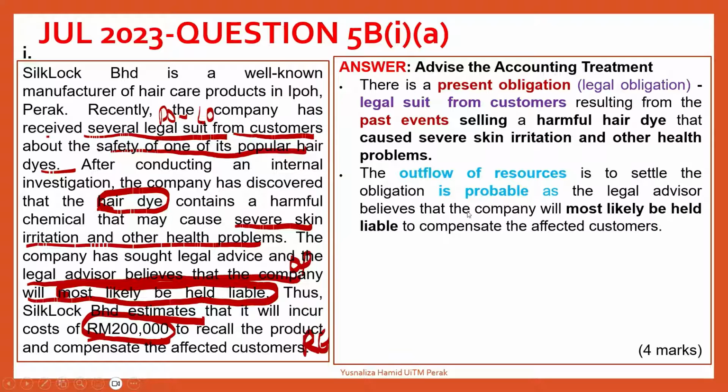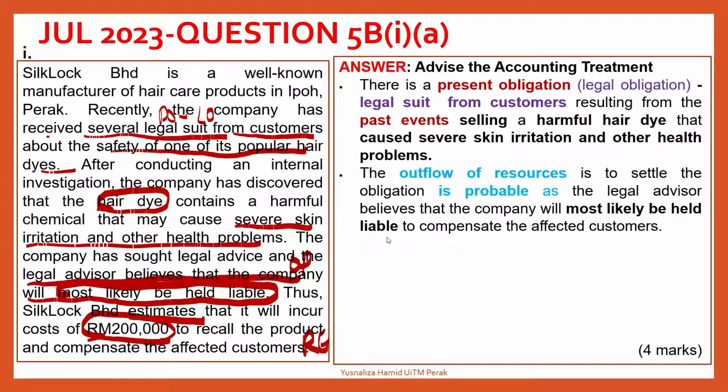Why? The legal advisor gives the reason why. Don't just mention the outflow is probable, give the reason. The reason is because the legal advisor, it has to be the legal advisor or maybe the company's lawyer, and the one with the authorities, says that the company will most likely be held liable. So if the company will be held liable, meaning that the outflow is probable, the company will have to compensate the customer.